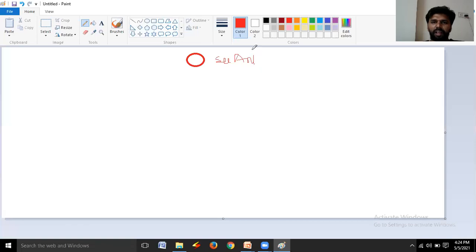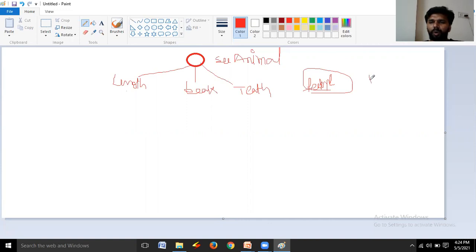This sea animal has features like length, beak, teeth, etc. Here length, beak, and teeth are what? Features of the sea animal, meaning features of the object. And in general words, we may call these features properties of the sea animal.